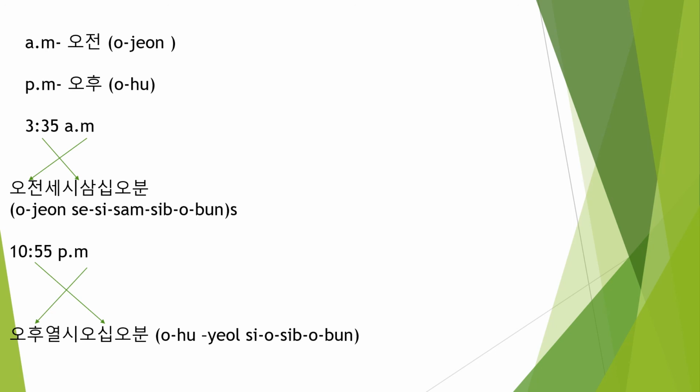Next, 10:55 p.m. Again, what is p.m.? Ohu. We have to write it at the beginning. What is 10 in the native number system? Yeol. 10 hours, yeol si. 55 minutes, oship o bun. So if you want to say 10:55 p.m. in Korean, you say ohu yeol si oship o bun. That is our lesson number 5. Take any number of examples and try to write those particular scripts in Korean.